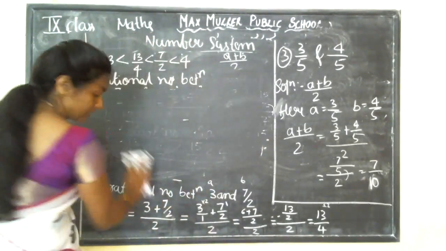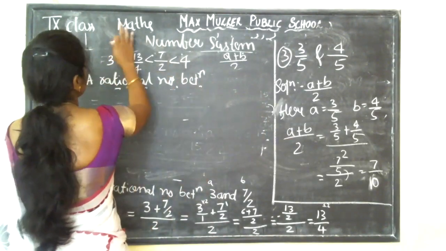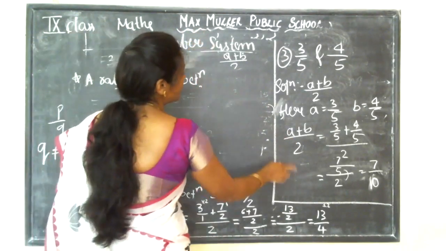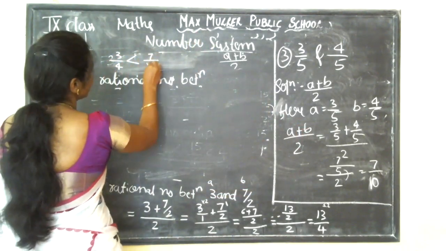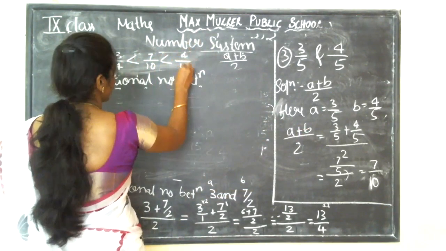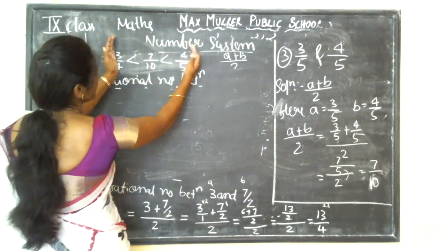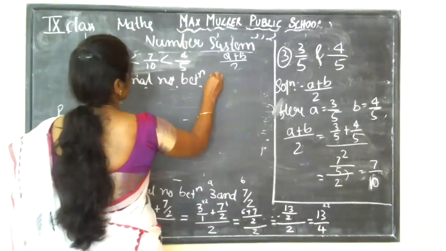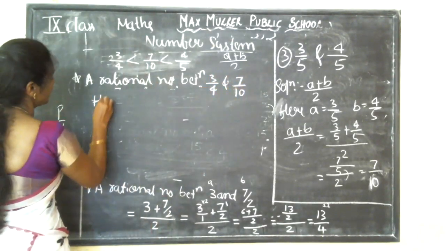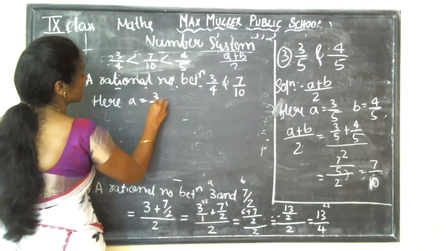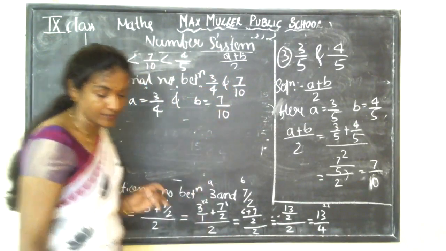Now, for the second one, the rational number between... Before that, let me write that here. 3 by 5 is less than 7 by 10, and this is less than 4 by 5. Now we found the rational number between these two. Now we are going to take these two, so it's between 3 by 4 and 7 by 10. Here A is equal to 3 by 4 and B is equal to 7 by 10. Clear?